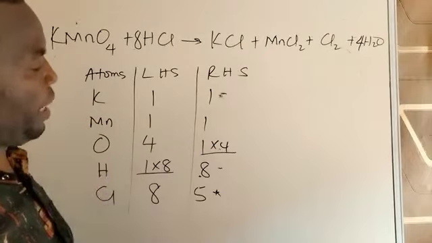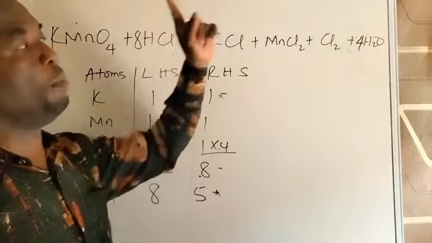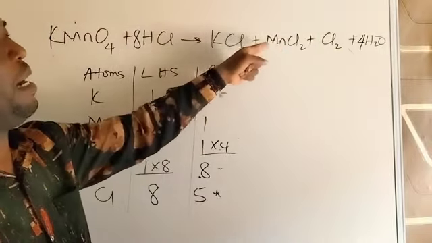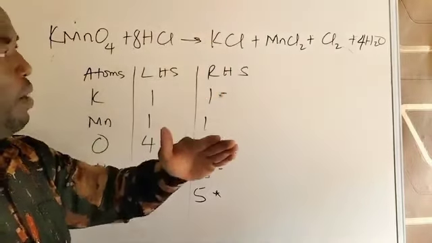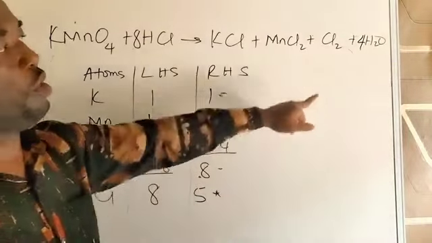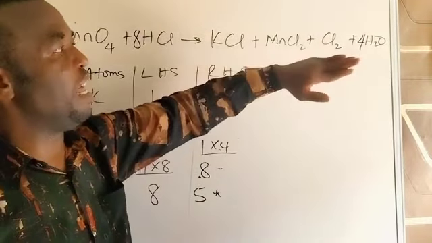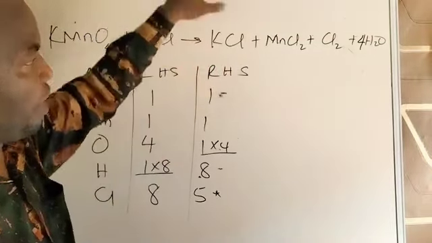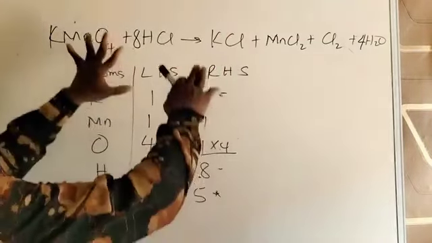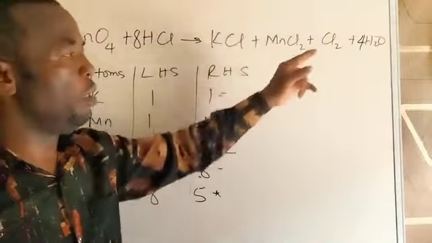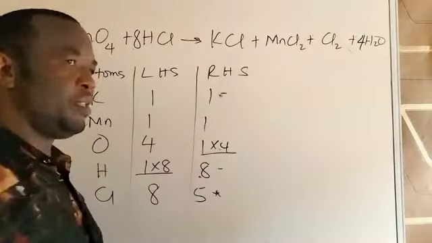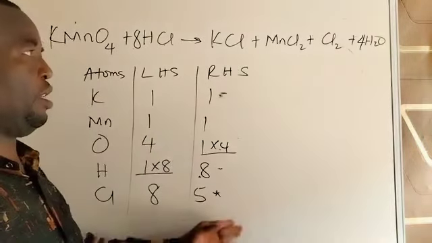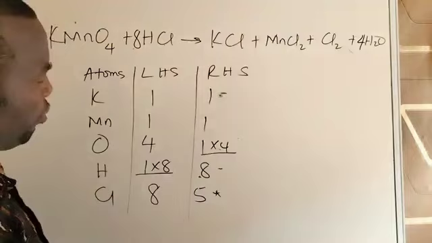And the number I'm going to put to balance chlorine must only go to chlorine, because if I put it here, where you have chlorine, or here, it will affect manganese and potassium that are already balanced. So my focus is on this chlorine, because whatever I put here will not change the whole table. Since all elements are balanced except chlorine, I tackle this chlorine. It is then that I can think of using a fraction, because it's only one element standing, and that element is on its own. So what would I do?